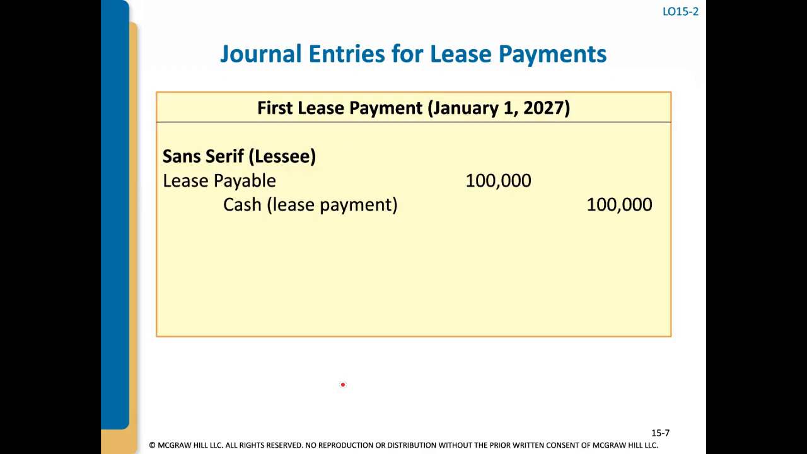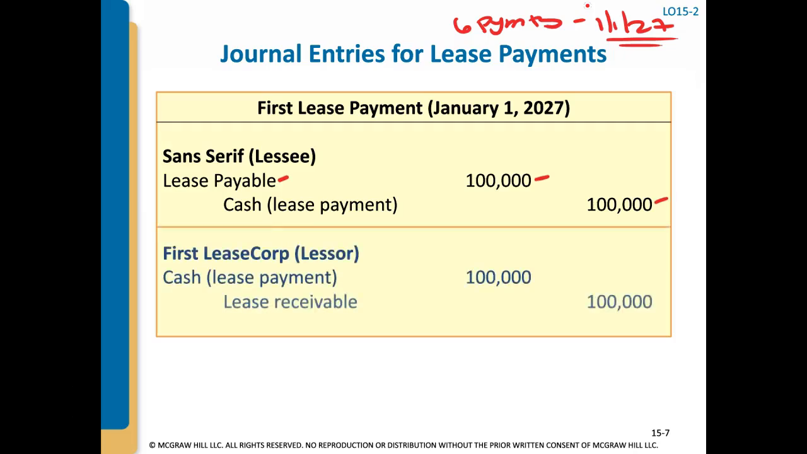The problem tells us that there's 6 lease payments, right? There's 6 payments, and the first one is made on 1/1/27. That's how we know it's an annuity due, because the first payment was made on the first day of the lease. So, on the first day of the lease, the lessee debits their lease payable for $100,000 and credits cash for that payment, and the lessor will debit the $100,000 cash and credit their lease receivable.